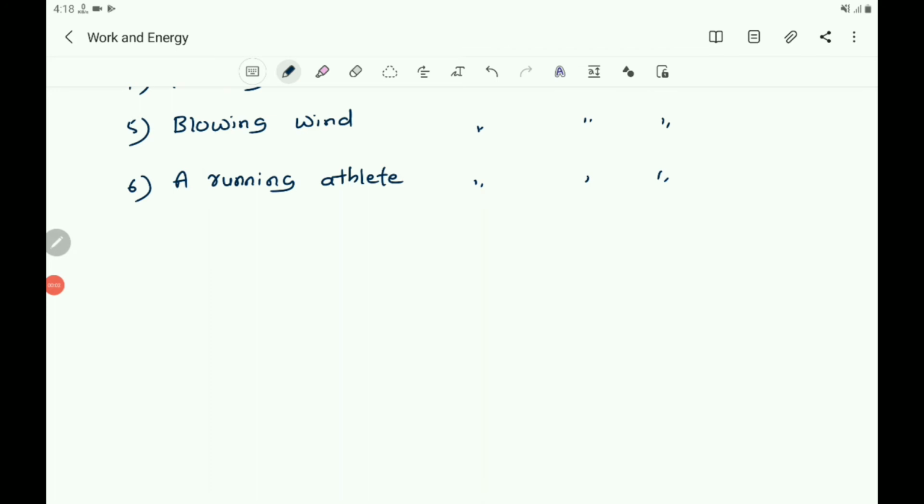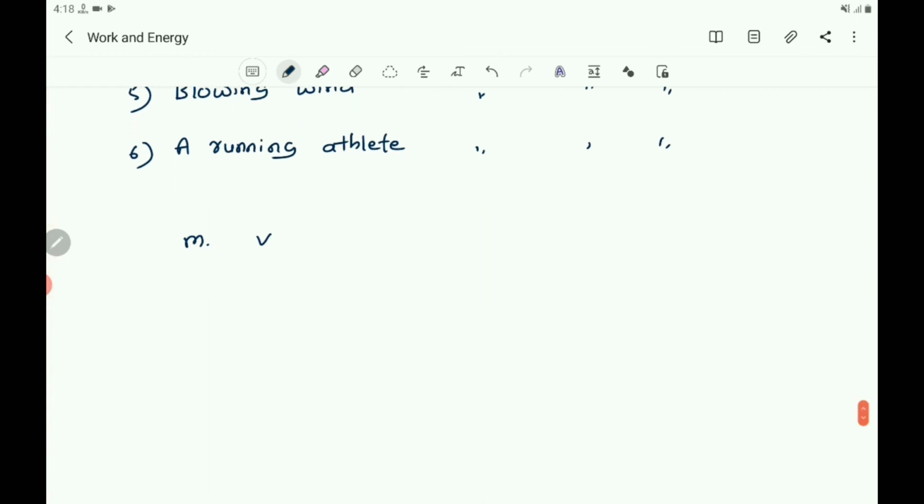Now you consider an object of mass m moving with a velocity v. Then what is the kinetic energy possessed by this object? That is, kinetic energy is equal to half m v square. So by definition we say that the kinetic energy possessed by a body moving with a certain velocity is equal to the work done on it to make it acquire that velocity. So if you want to express the kinetic energy of an object in the form of an equation, you can write the equation KE is equal to half m v square.